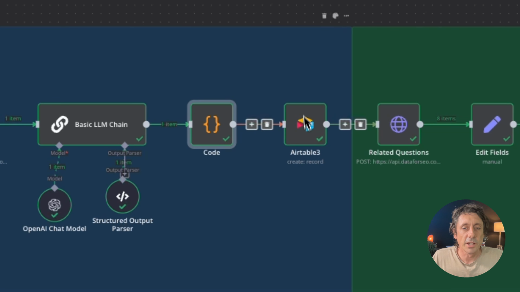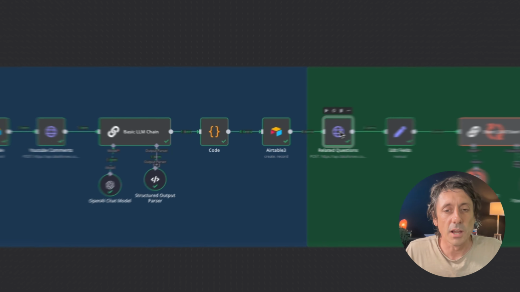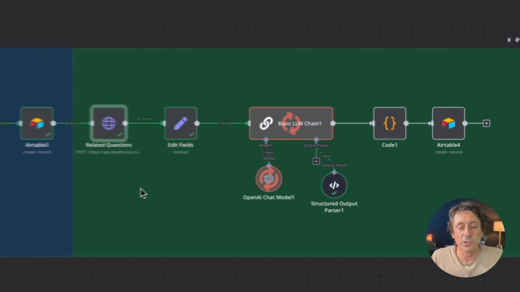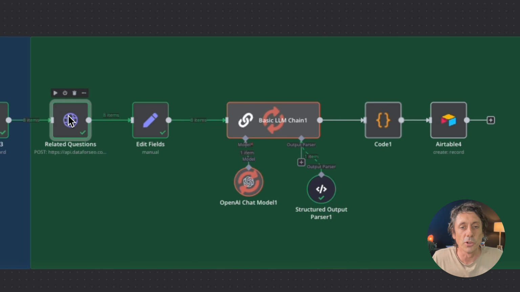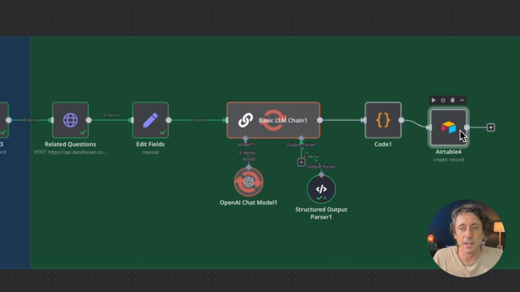But it also then created a keyword search to do a live Google results page using DataForSEO. So it goes to Google, gets a search engine results page, and it finds the fields like people also ask, people also search, related keywords. So by getting ideas for the videos from a YouTube channel, we can then use those as a seed and do another search here, pass that into an AI, which is also filtering the information and coming up with content ideas, and then it's going to update Airtable here.